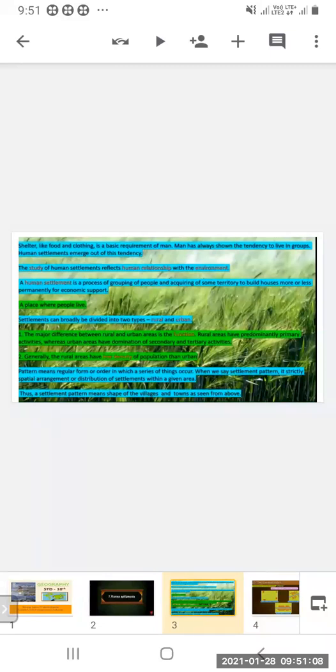When we say settlement pattern, it is strictly the spatial arrangement or distribution of settlement within a given area. So when we say settlement patterns, that means the distribution of settlement within a given area. The settlement pattern means the shape of the village or town as seen from above. So from above, how the village or the town looks, that is called settlement pattern.